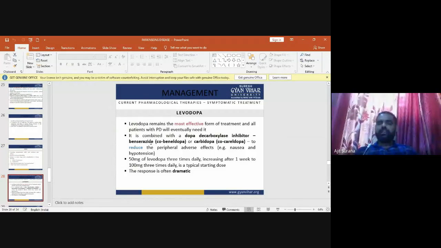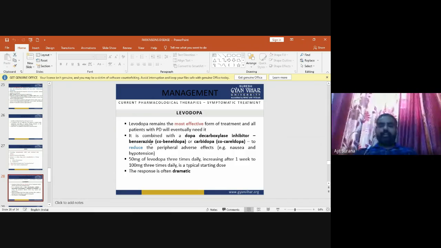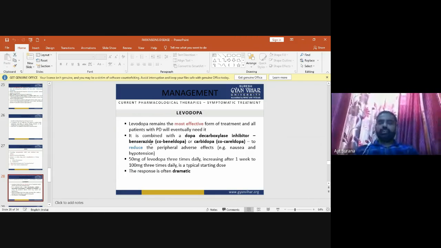Now, in management, the current pharmacological therapy or symptomatic treatment for the Parkinson patient. The first drug used in Parkinson disease is levodopa. Levodopa remains the most effective form of treatment, and all patients with Parkinson disease will eventually need it.